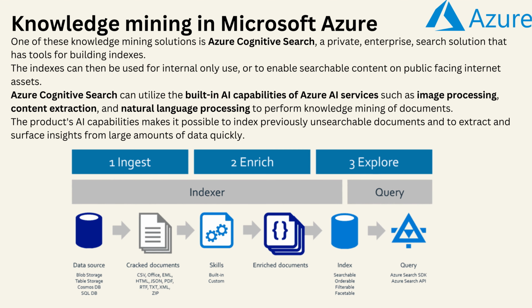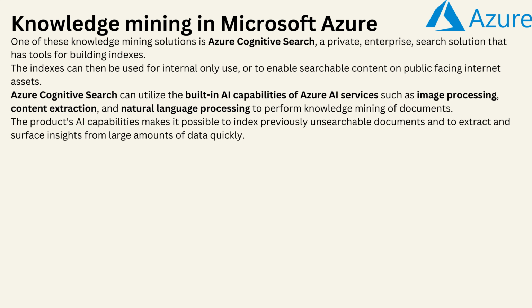Azure Cognitive Search can utilize the built-in AI capabilities of Azure AI services such as image processing, content extraction, and natural language processing to perform knowledge mining of documents. The product's AI capabilities make it possible to index previously unsearchable documents and to extract and surface insights from large amounts of data quickly.